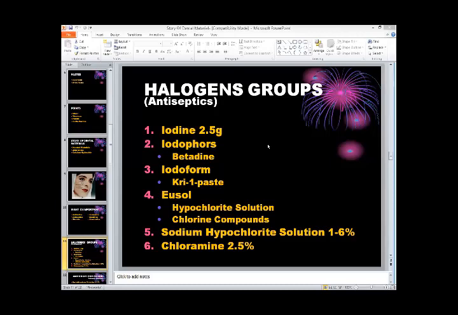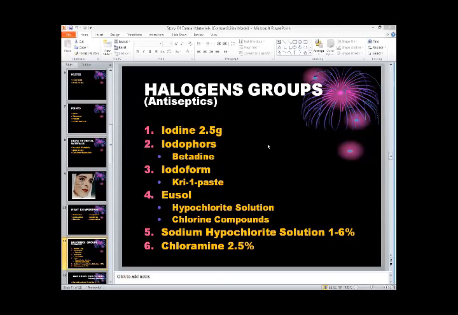But if we are using them for disinfection of some clothes or some paper made things, there will be a discoloration. If we are disinfecting instruments using this iodine group or halogen group, the instruments may be stained.